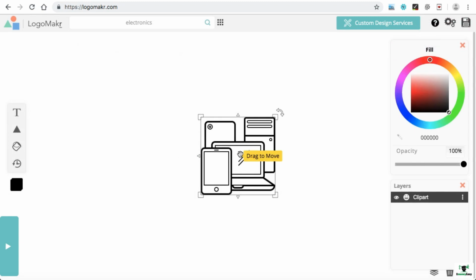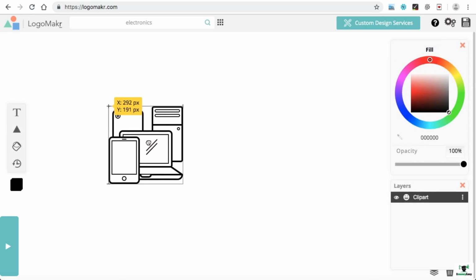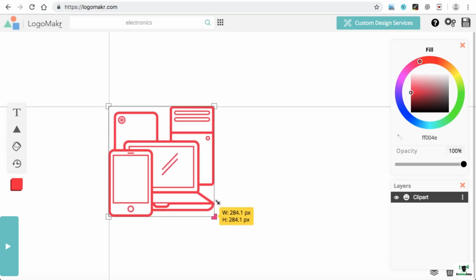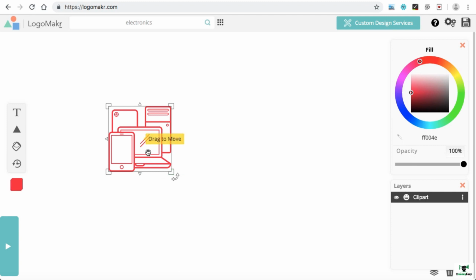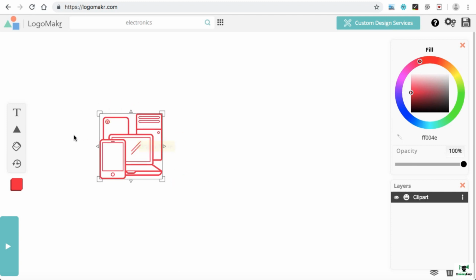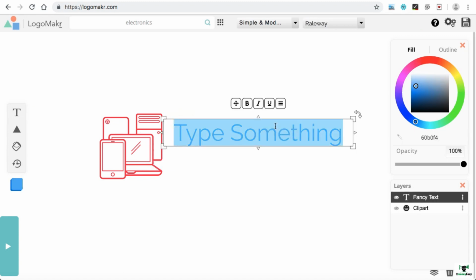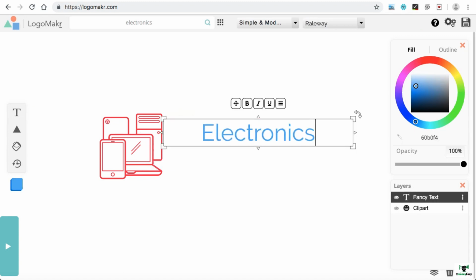And this is the logo designing panel. You can simply change the color of this by using the color palette on the right hand side, something like that. You can also resize this logo like this, or you can also resize them in this way. If you want to add text, you can see here on the left hand side, text. Just click on it, type anything, whatever you want, like electronics fair.